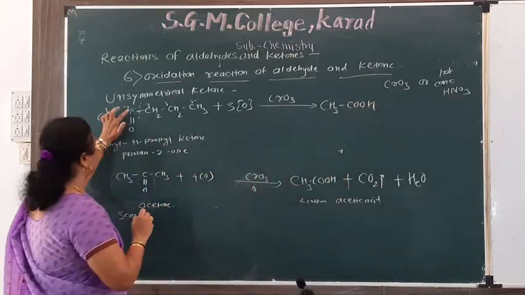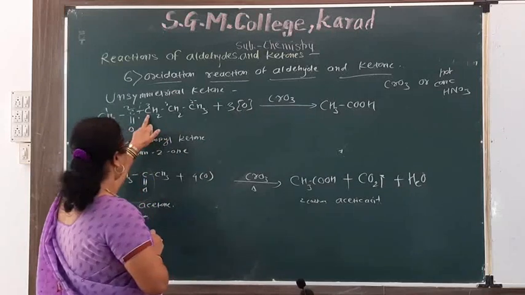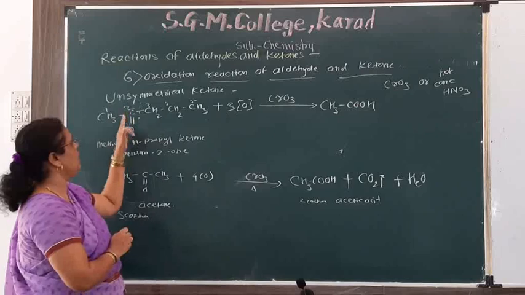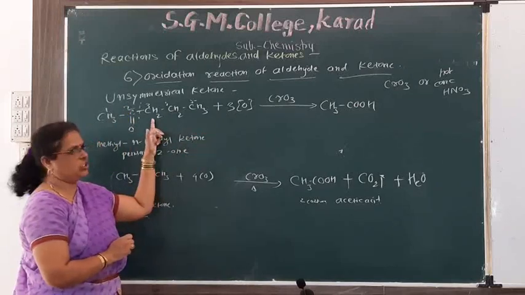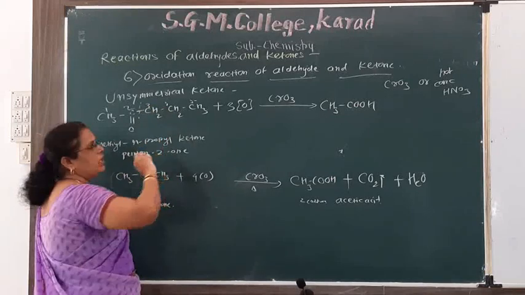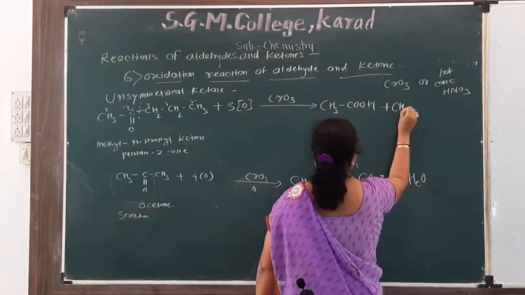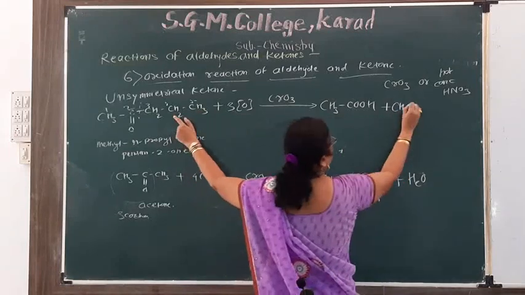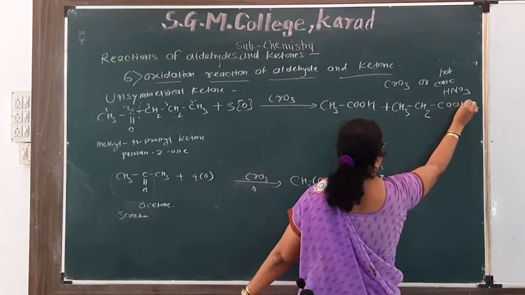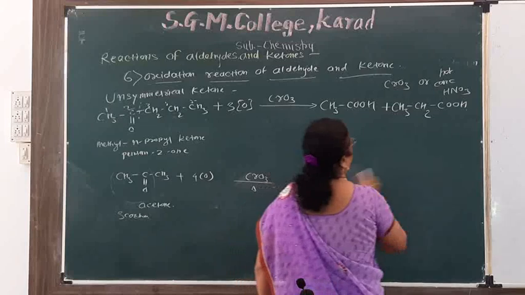This CH3CO takes one oxygen and one hydrogen, then we get CH3COOH, and another, this CH2 is oxidized to give COOH, means plus CH3, CH2, then COOH.